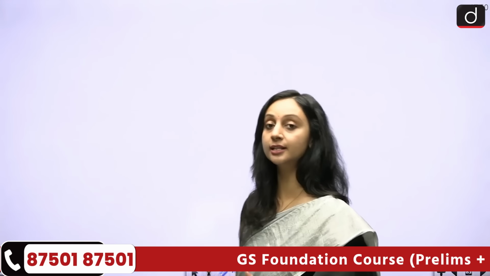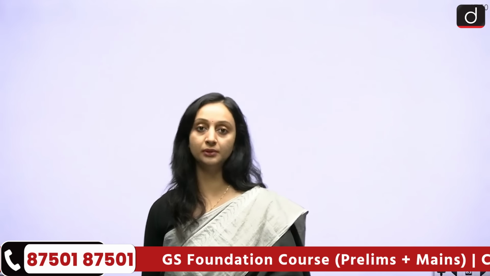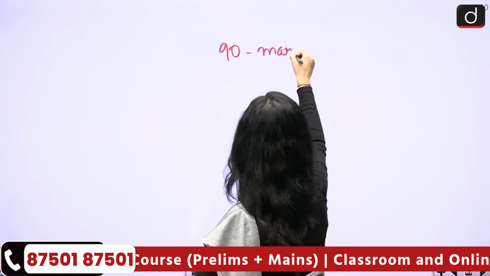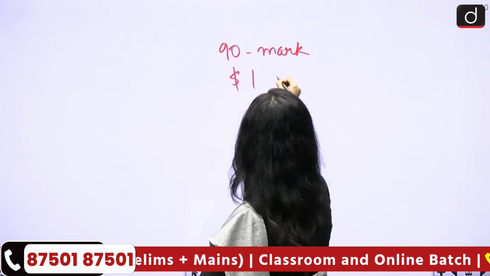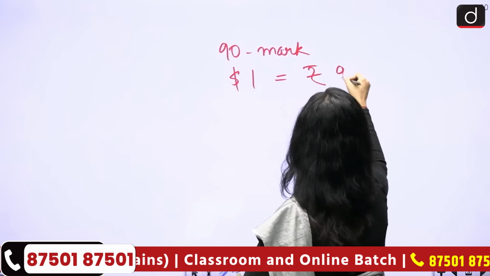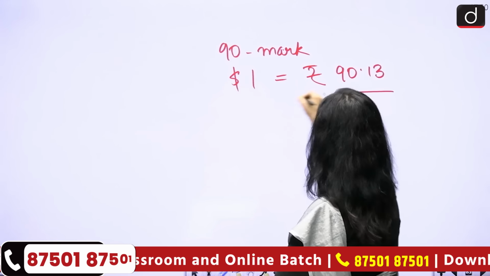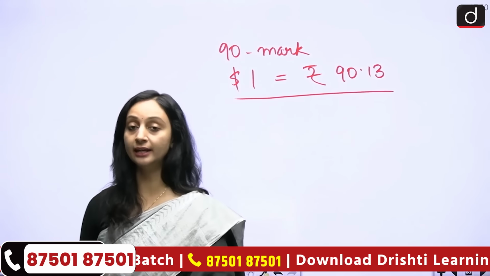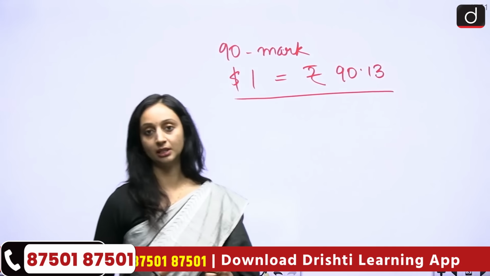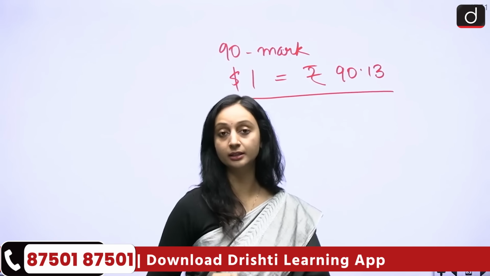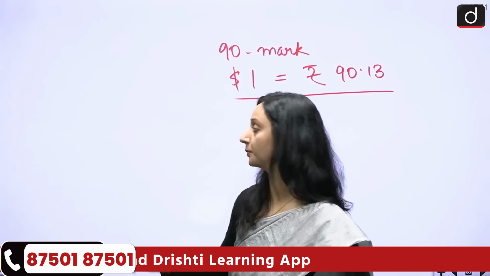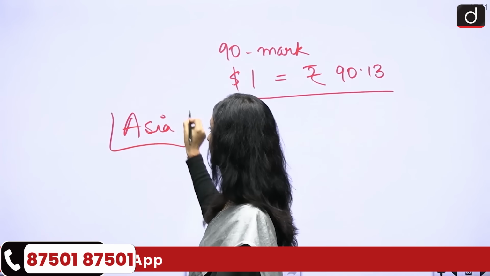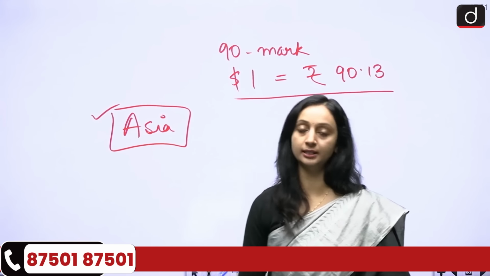Rupee has hit its record low. For the very first time, it has crossed the 90 mark. Now, $1 is equal to 90.13 rupees. Rupee for the first time has crossed the 90 mark, and this huge depreciation now makes our currency one of the worst performing currencies in Asia.